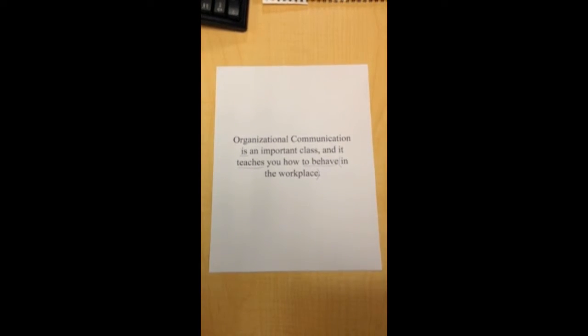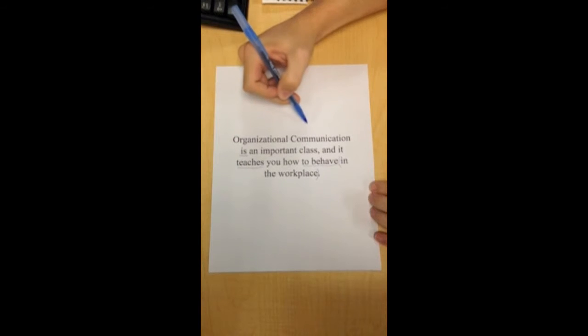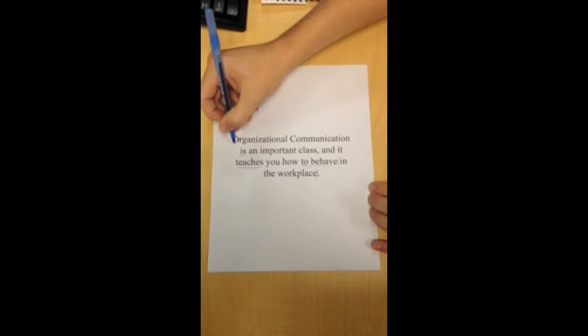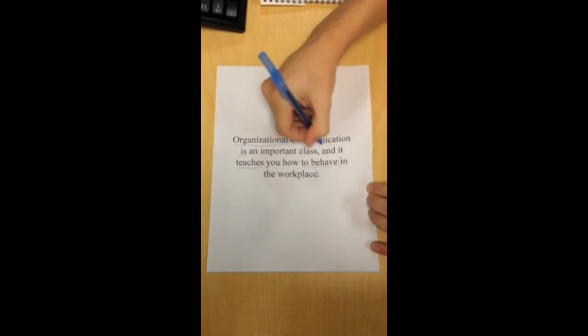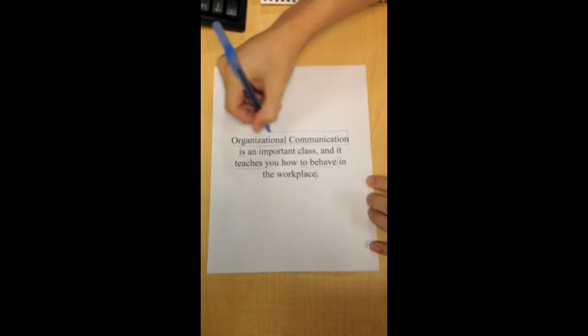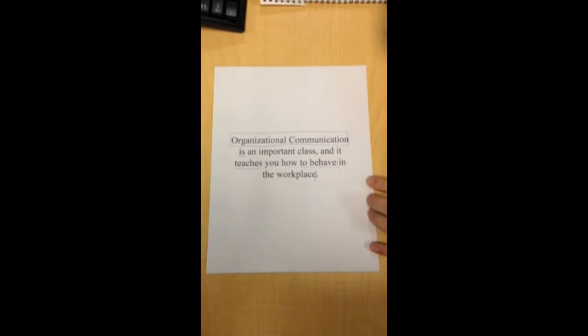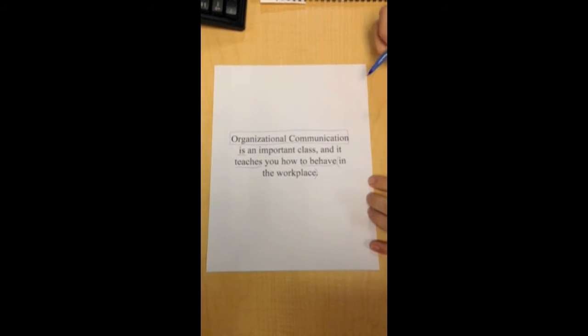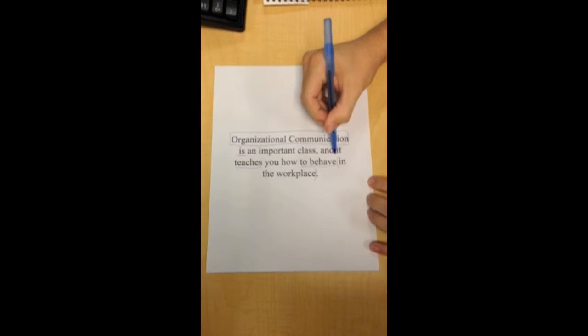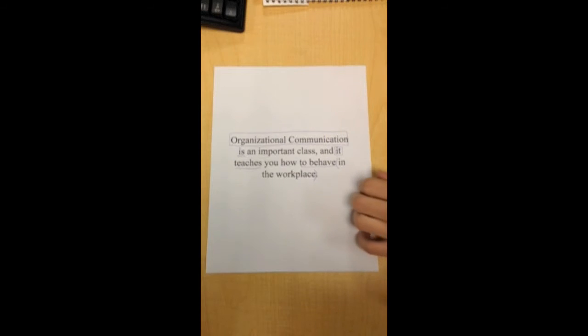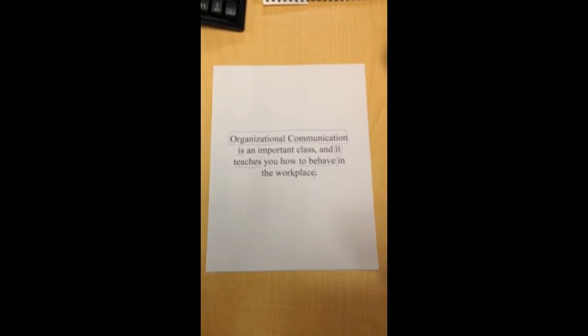Looking through, we don't have any more verbs, so the third element we go on to is going to be subjects. For the sake of argument, this time we're going to call "organizational communication," our lovely class, one singular subject. So we're going to put a box around that. And then after looking through that, the second subject we're going to see is going to be down here. It's going to be "it." Looking through the sentence, we don't have any more subjects. We got them all down.